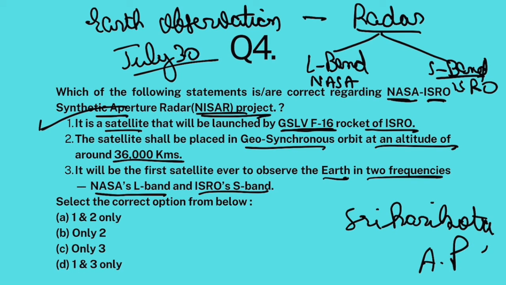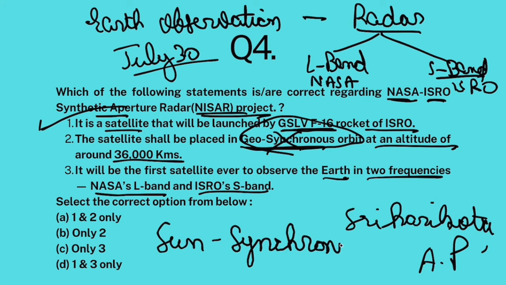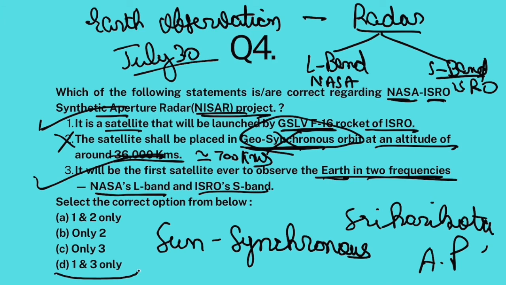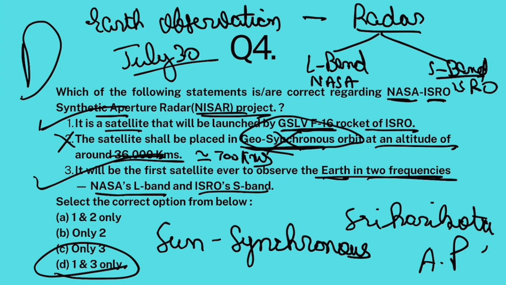Now this satellite is an Earth observation satellite, so chances are it won't be placed in geosynchronous orbit, and that is correct. It is not placed in geosynchronous orbit, it is placed in sun synchronous orbit, at an altitude of approximately 700 kilometers. So the second statement is false. Now it will be the first satellite ever to observe Earth in two frequencies. This part is correct. 1 and 3 are correct. The answer is D.